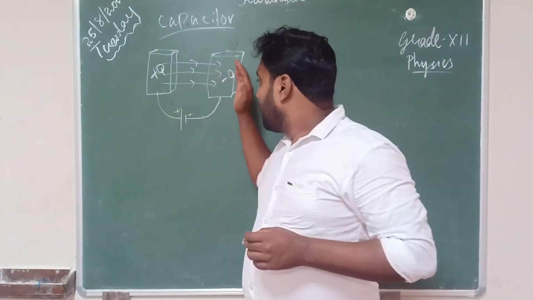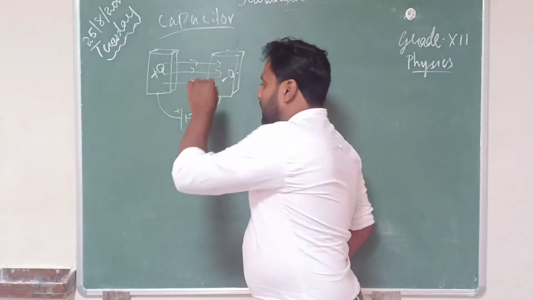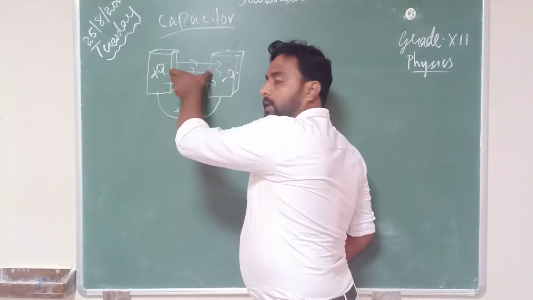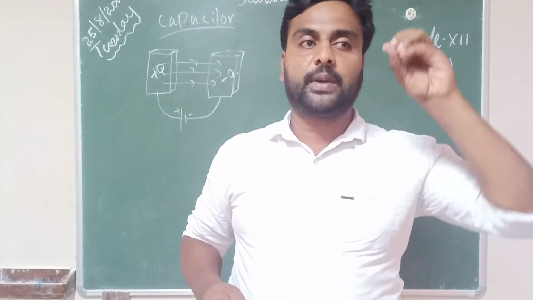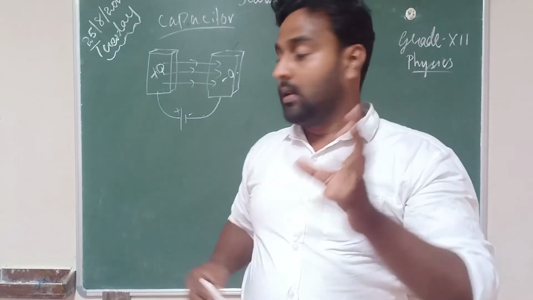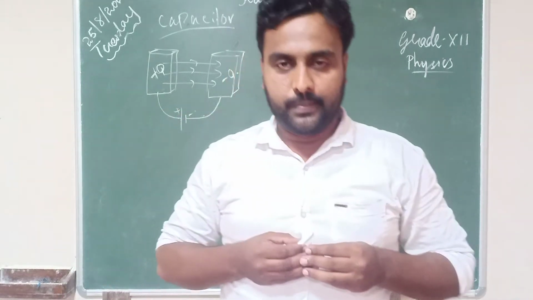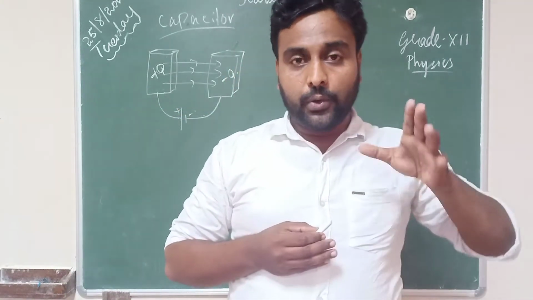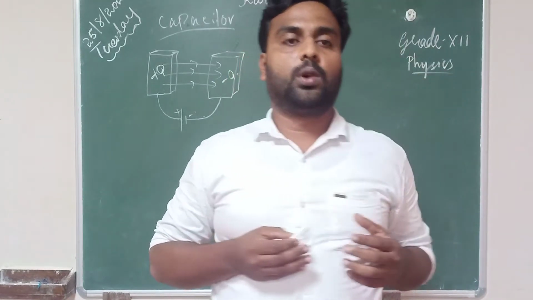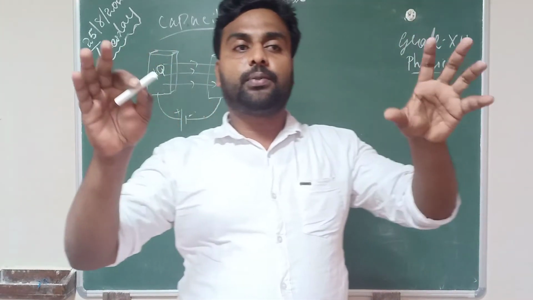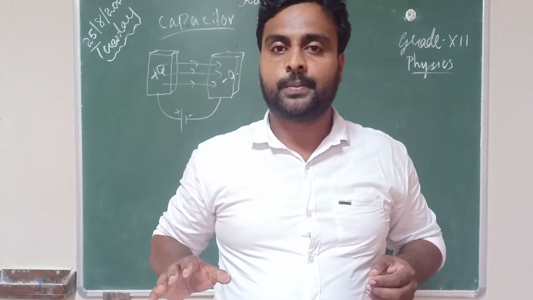So always in this capacitor, the potential difference between the parallel plates and the battery voltage will be equal. Suppose you are giving 2 volts, then the potential difference between the capacitor plates also will be 2 volts.